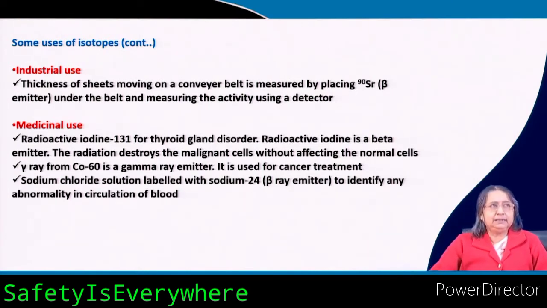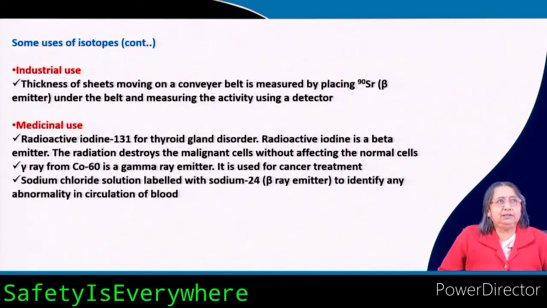After that, if the system is normal, then you should see the activity within 1 hour. You can see the activity in your feet, but if there is some abnormality, it will take longer to recognize the activity in your feet.